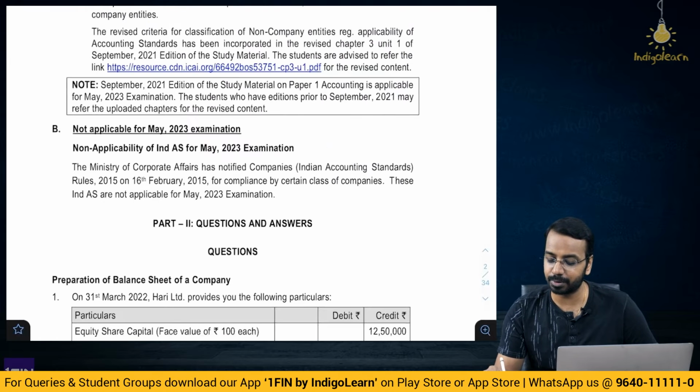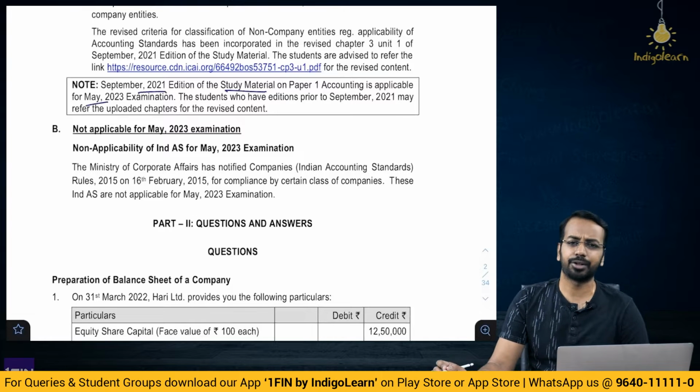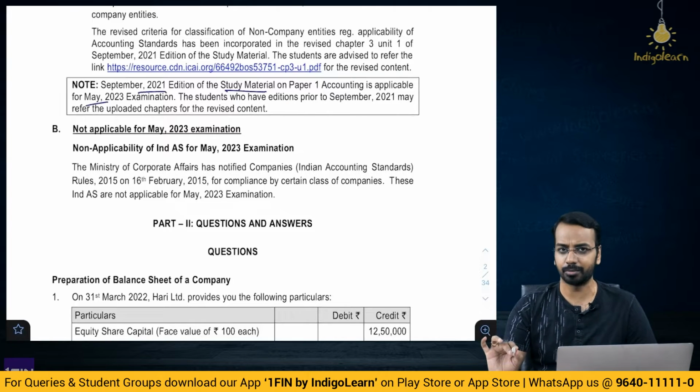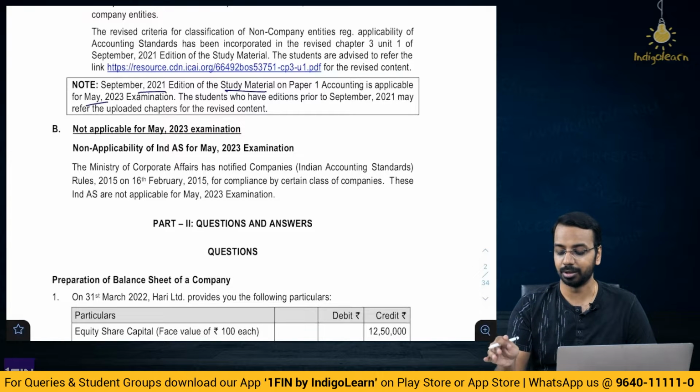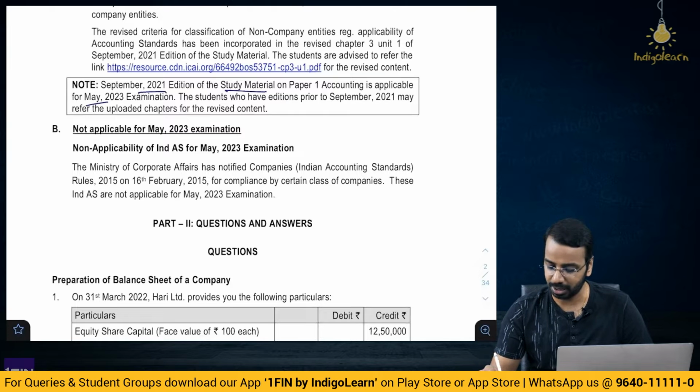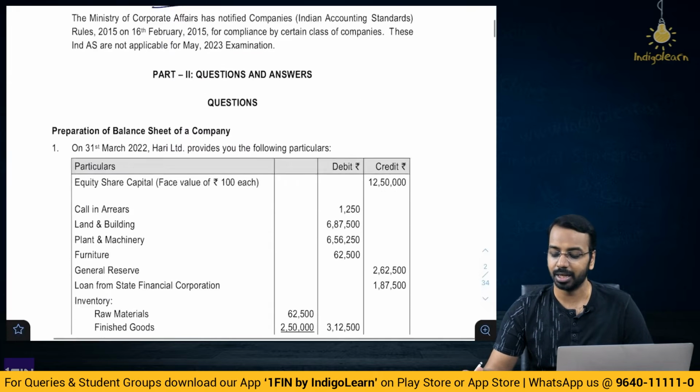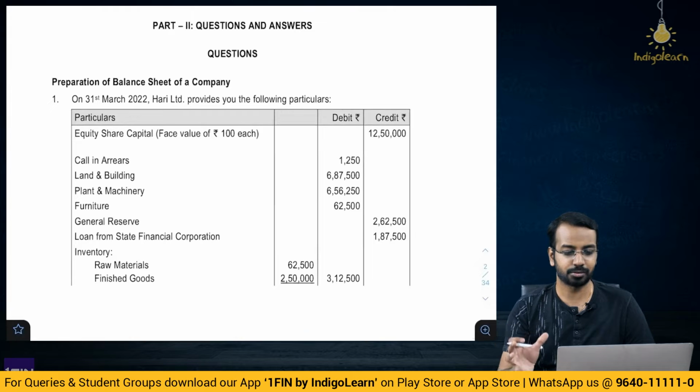Right. Then they have said that September 21 edition of the study material is applicable. See, most of the cases for accounting, it should not be a challenge. Even if you have an older material, just take care of those debenture related amendments and amendments to Schedule 3. That should be sufficient. And Ind AS is not applicable. We know it. Right.